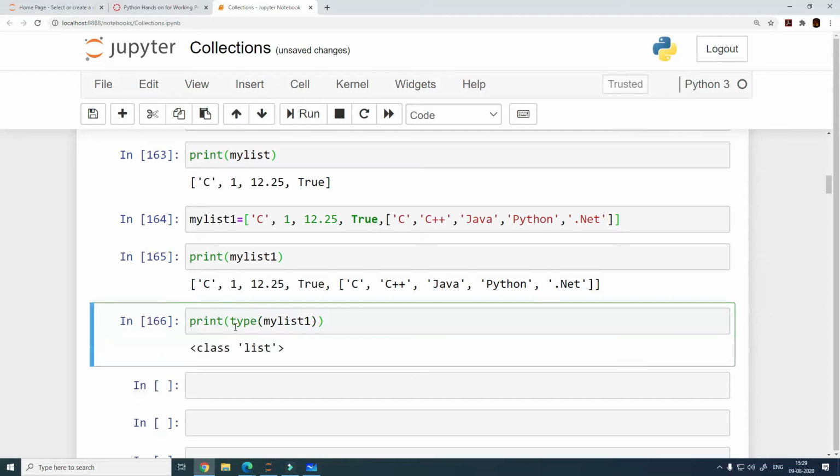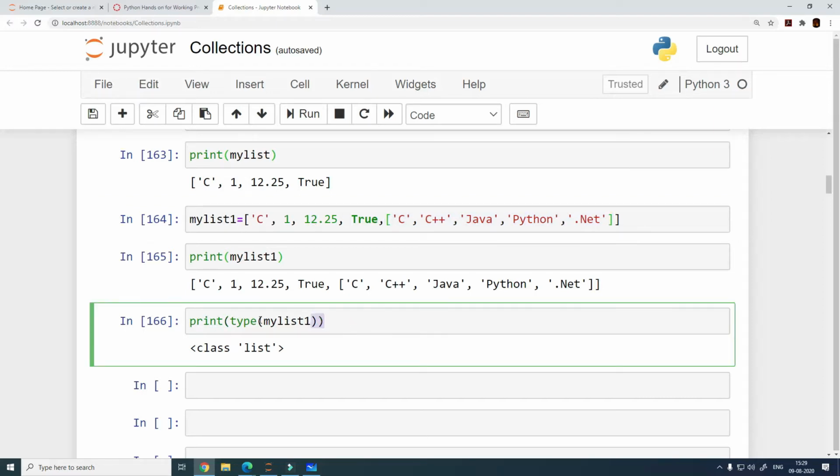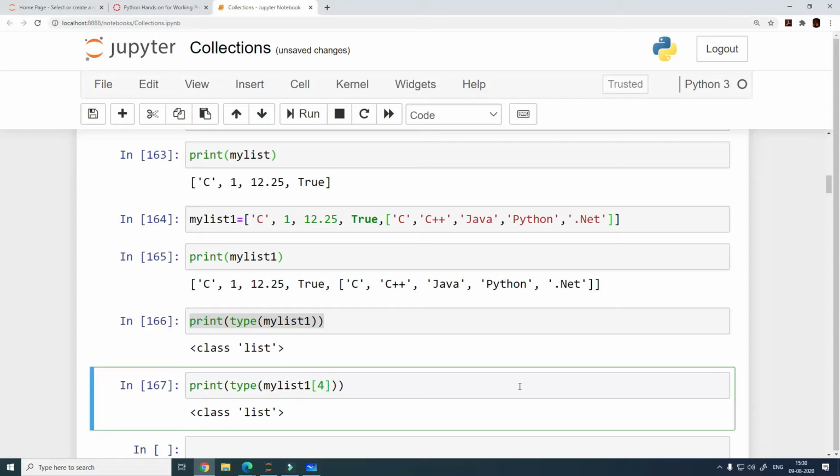mylist1. What is the type of mylist1? So it says mylist1 is a list, right? This is fine. What do I do? Which is what is the index number of this list in this list? 4. So 0, 1, 2, 3, 4. So yes, let me do one thing. Let me now print the data type of this 4.